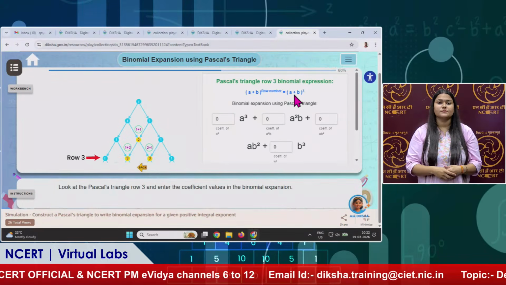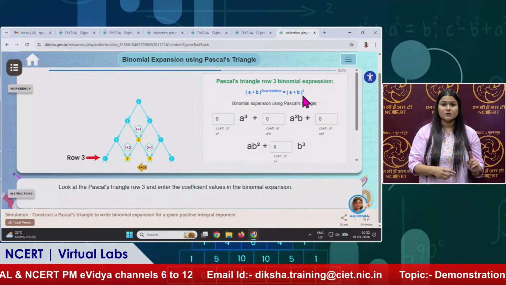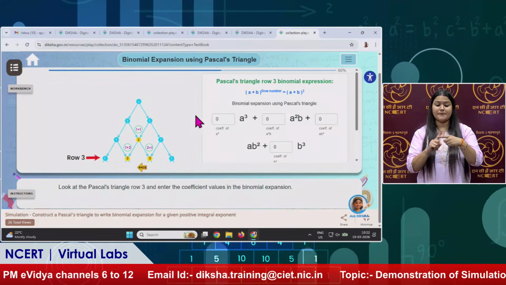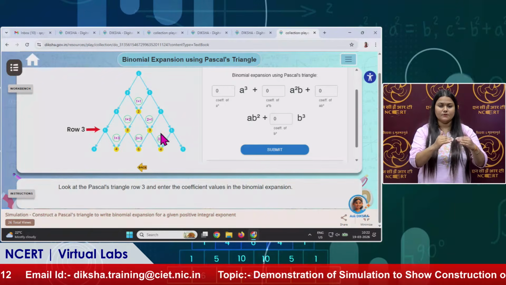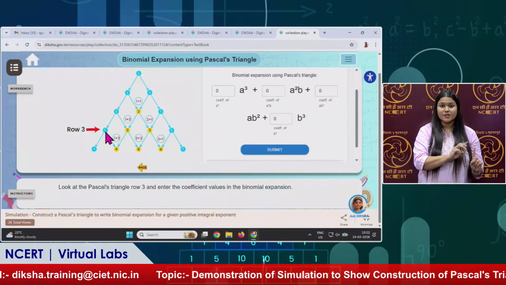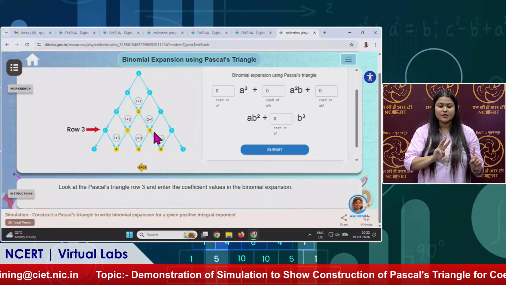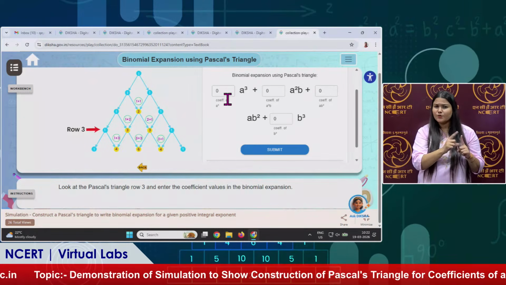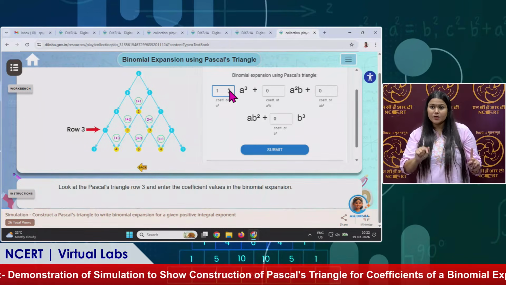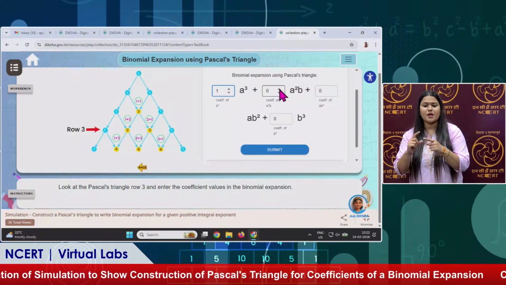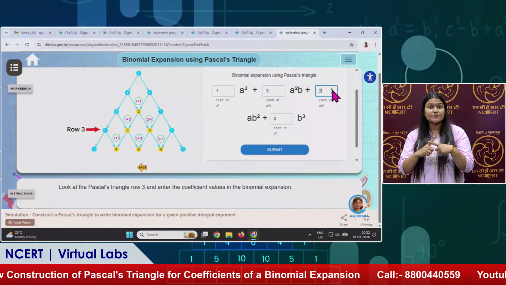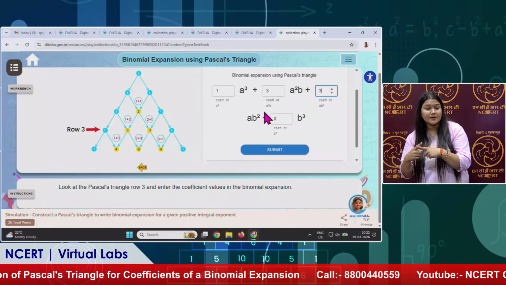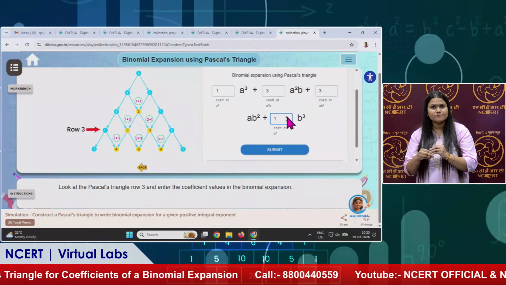You can see (a + b) power 3. Now let us try for it. We will go to the third row. You can see the coefficients are 1, 3, 3 and 1. So 1 will come here and 3 will come here, again 3 will come here and 1 will come here.